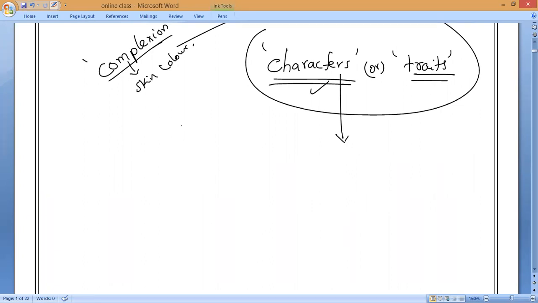That is called heredity. What we are getting from our parents is only called heredity. Are you clear, everyone? In the simplest way, we say it is a continuity of features from one generation to the next generation. That is what we call heredity.